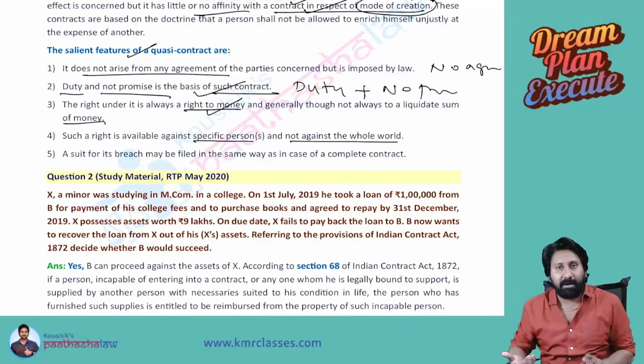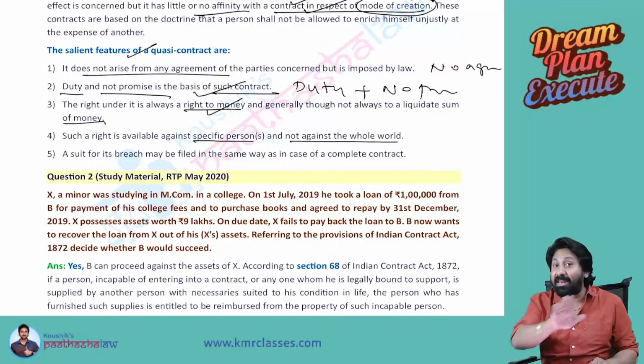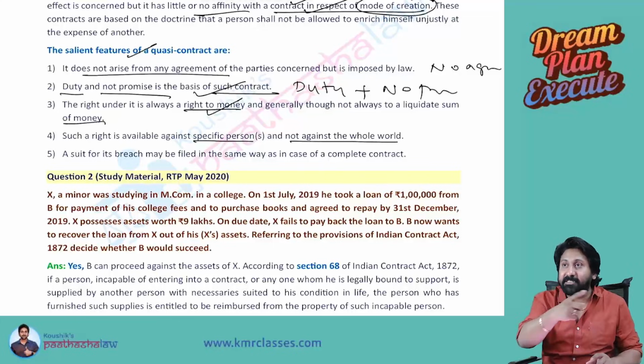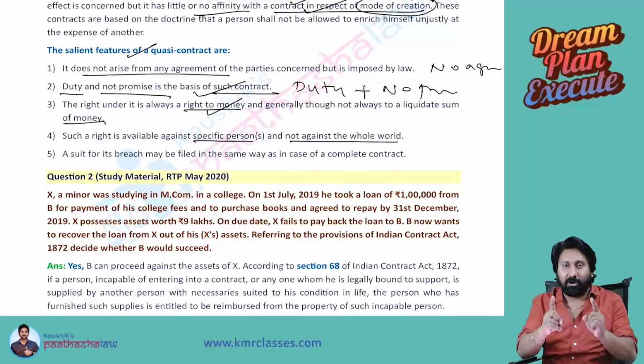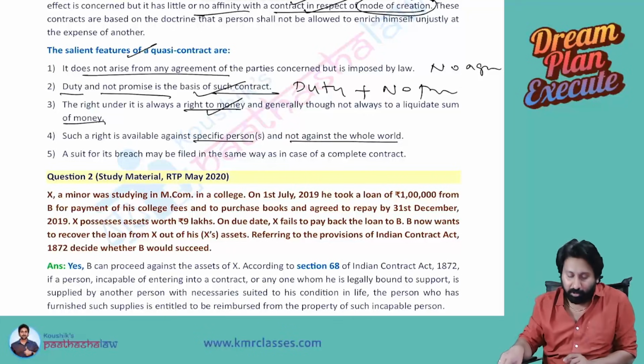Anyone can come and buy the phone from me. But in quasi contract law, generally there is no offer. When an offer is there, acceptance can be given by 1,000 or 1 lakh people. But in quasi contract law, there is no offer or acceptance. Therefore, the right to money will always be against one specific person only.